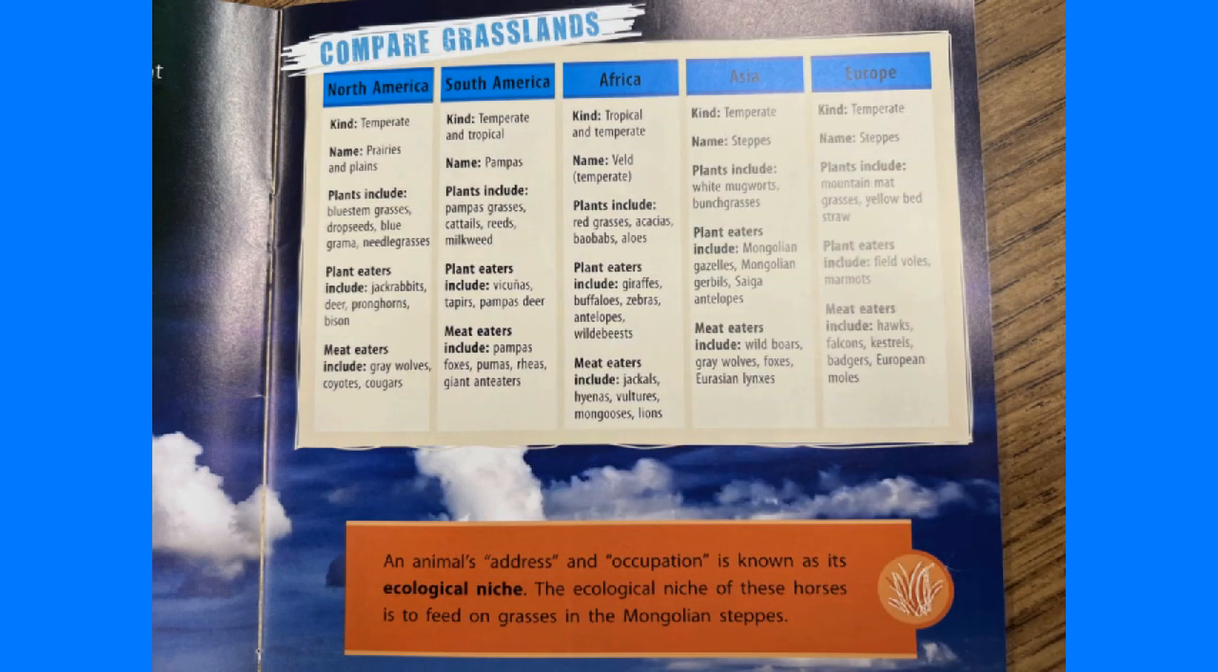An animal's address and occupation is known as its ecological niche. The ecological niche of these horses is to feed on grasses in the Mongolian steppes. You may pause the video here to compare the grasslands and learn a little bit more detail about the different areas.